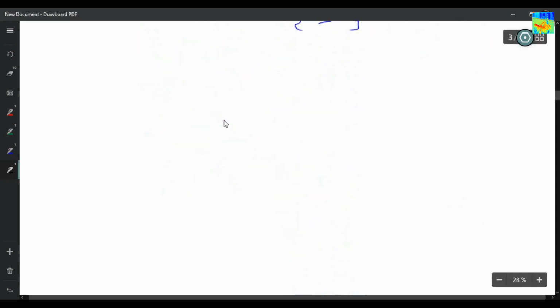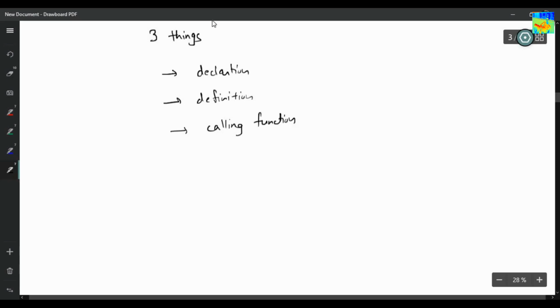Now one last thing. There are three things. The first thing is, what is declaration of function? Second is definition of function. And third is calling function. Okay, so let me first tell you what is definition and calling.